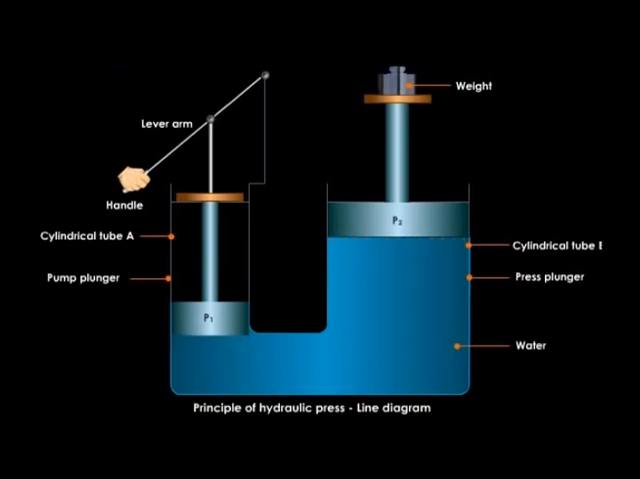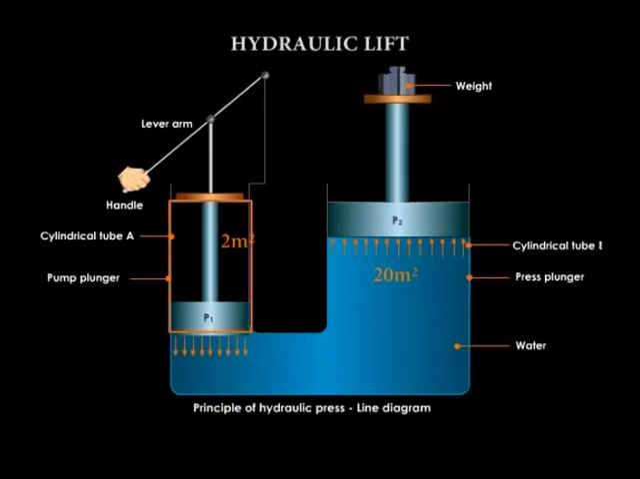For instance, if the pump plunger has an area of 2 meters squared and the press plunger has an area of 20 meters squared, we apply a force of 120 newtons on the pump plunger. Pressure produced is given by force over area, which is 120 over 2, giving us 60 newtons per meter squared. This pressure is produced at the small cylinder. It is transmitted to the press plunger. How much force will it generate there?